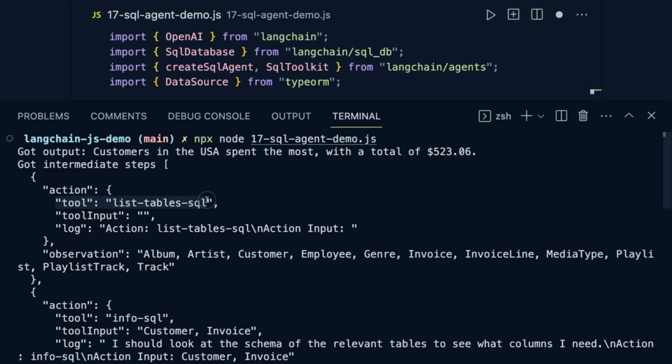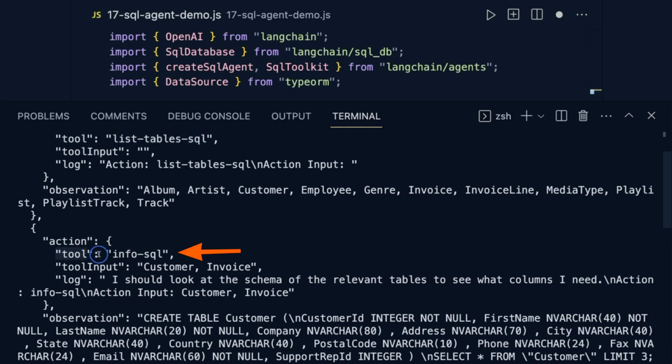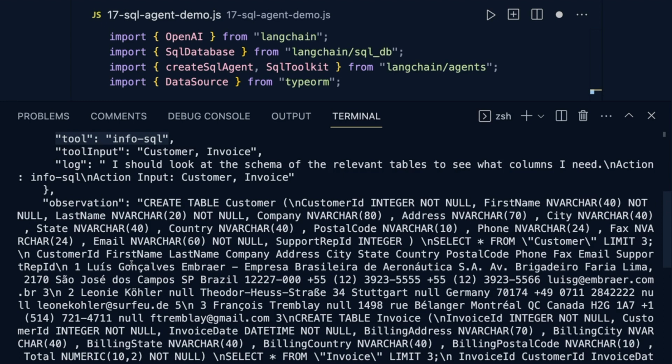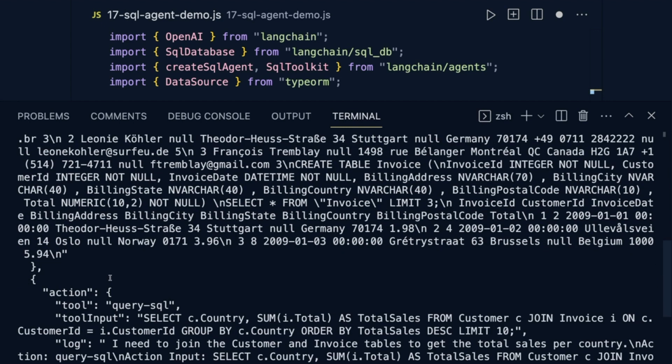The next action uses a tool called Info SQL. This looks at the schema of the relevant tables found by the previous action. The output shows the full table schemas for two tables, namely customer and invoice. Next action is called Query SQL, and as the name suggests, it queries the database using SQL.